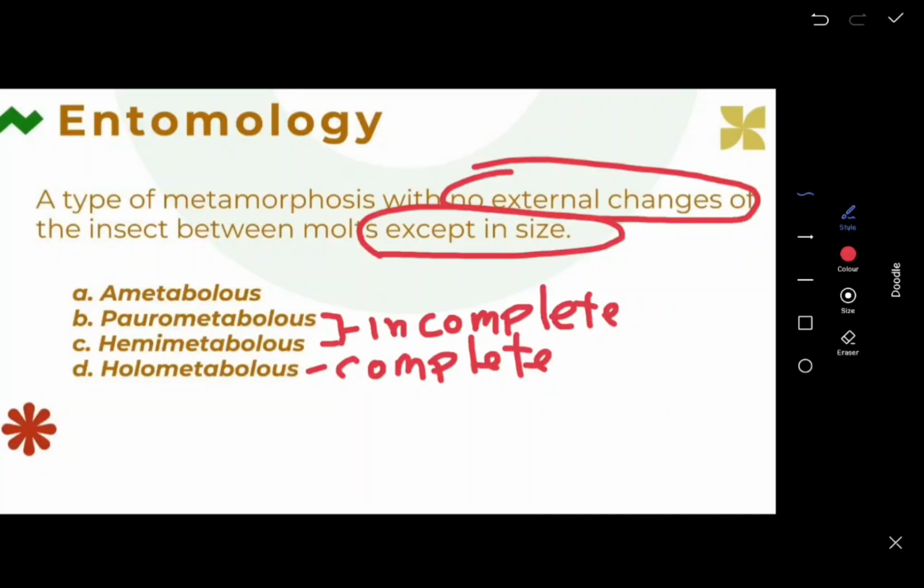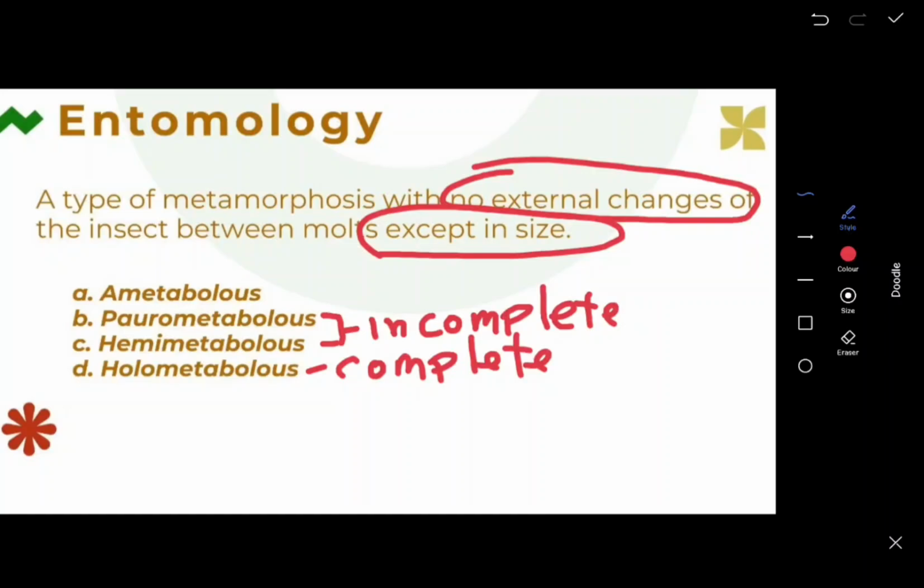Because this type of metamorphosis includes only three stages in their life cycle: the egg, the nymphal stage or the naiads, and adult. Between these two, maybe some of you will get confused, because they are both incomplete metamorphosis. There is a distinction between these two types of incomplete metamorphosis.